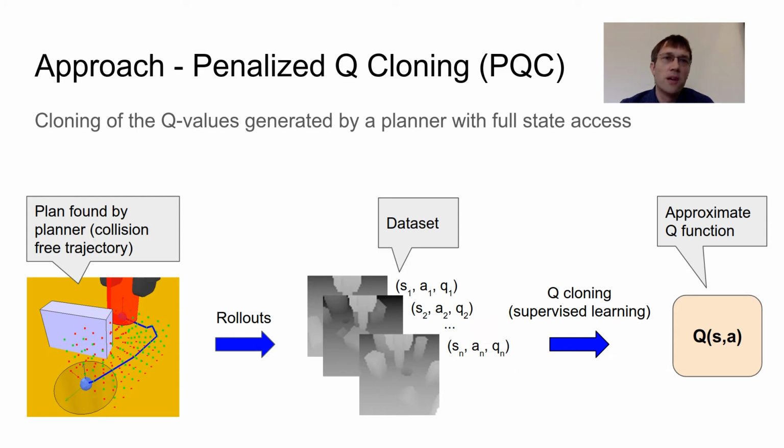We propose penalized Q cloning, or PQC for short. We assume having a planner with full state access that generates plans, in our case collision-free trajectories to the goal. We roll out the planner to generate a labeled dataset of observations, actions, and Q values. Then we clone these to a Q function.